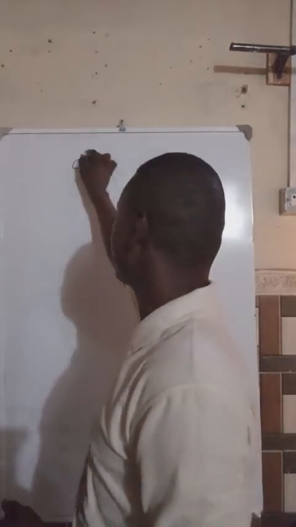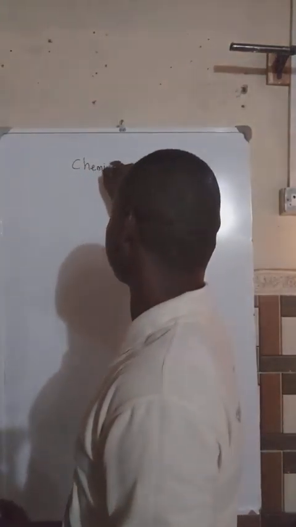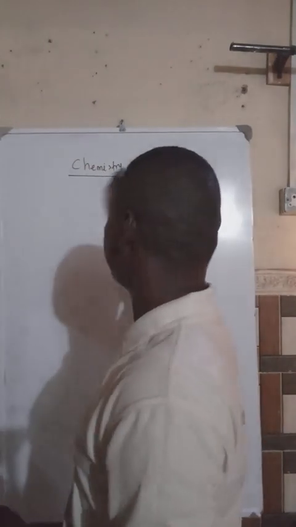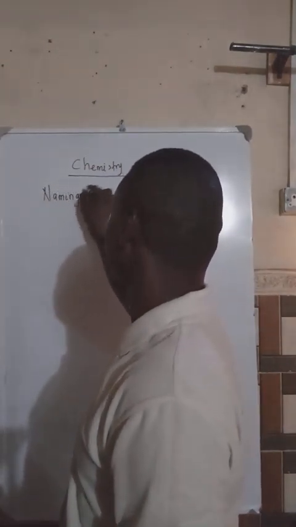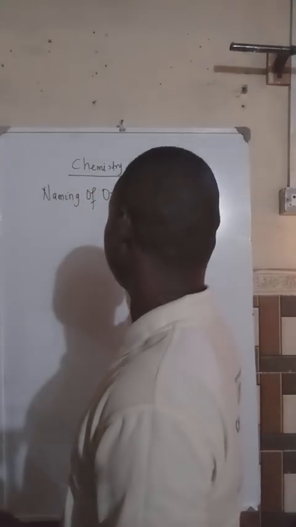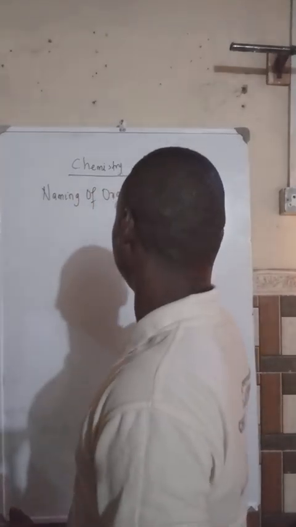topic that has been a problem for a lot of students because of their background knowledge. And this topic is known as naming of organic compounds. So we're looking at chemistry today, and on chemistry we'll be looking at naming of organic compounds.